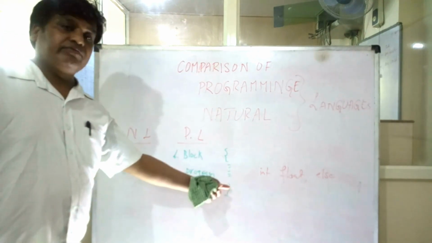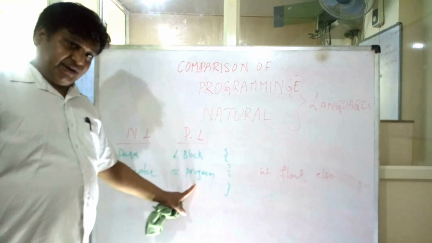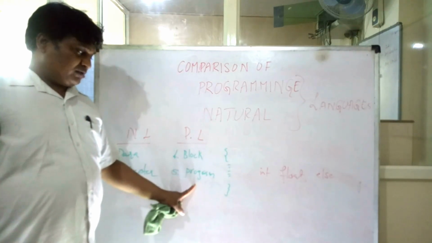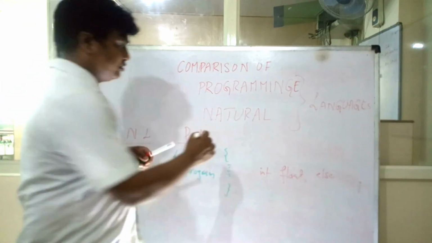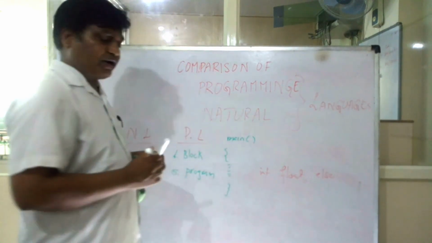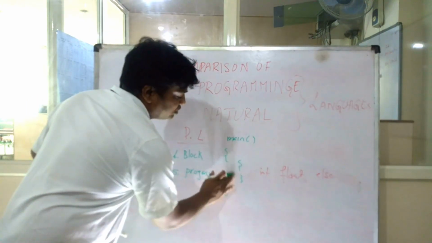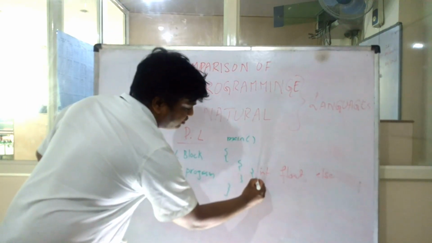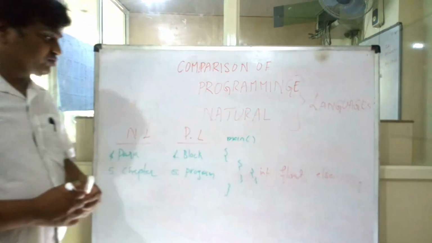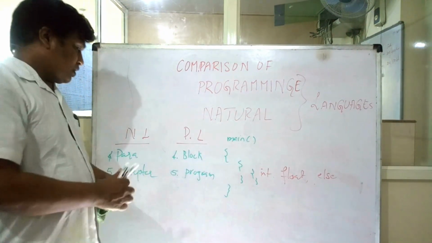Each block can have a set of statements, and each program will have a name. Generally, we write the program under main. So, main is the name of the program. Main can have several blocks. This could be one block, this could be another block, and so many blocks. All these blocks together are called a program.